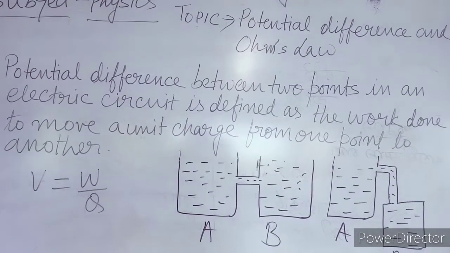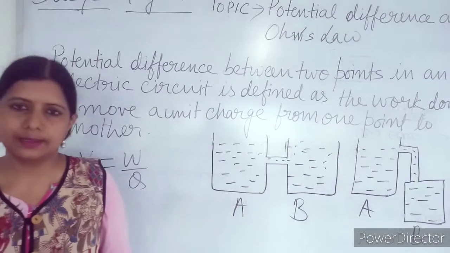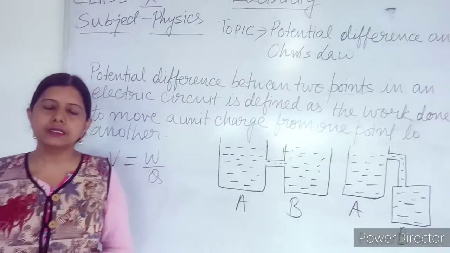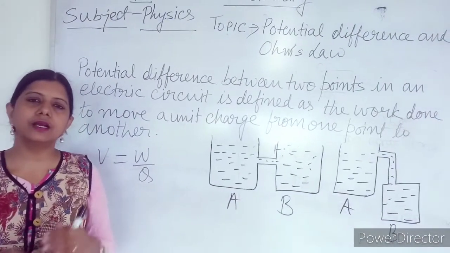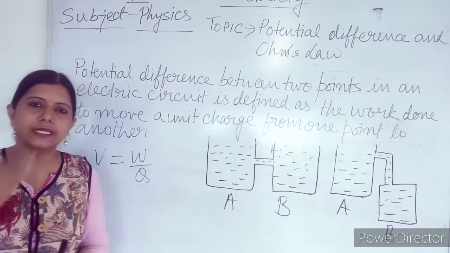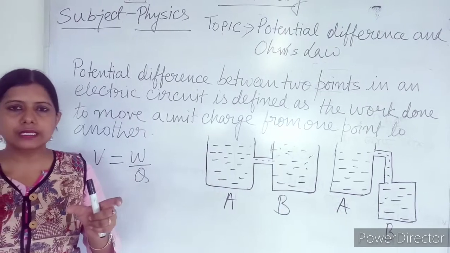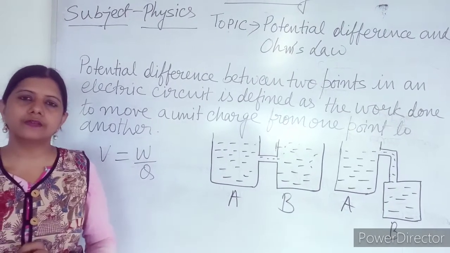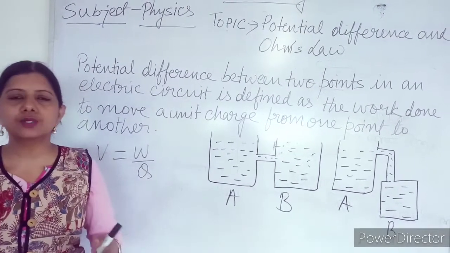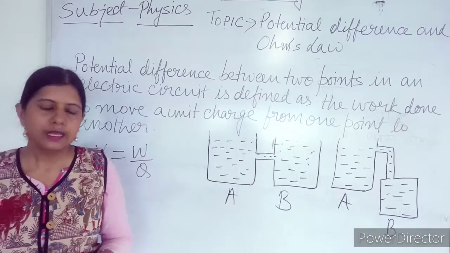Now there is another word, called potential. Potential means the work done in bringing a unit charge from infinity to that point. Two points have different potentials, and the difference between them is the potential difference.